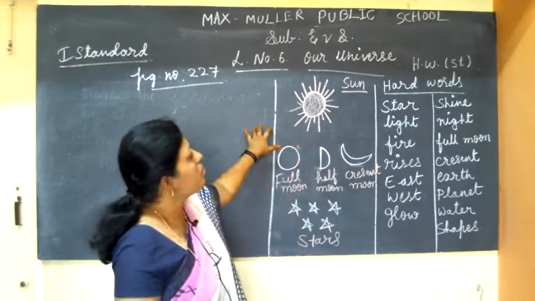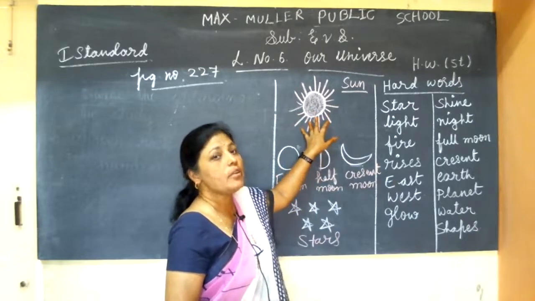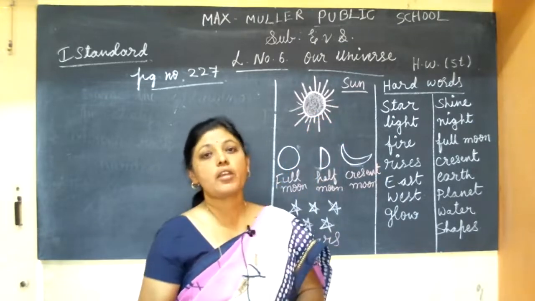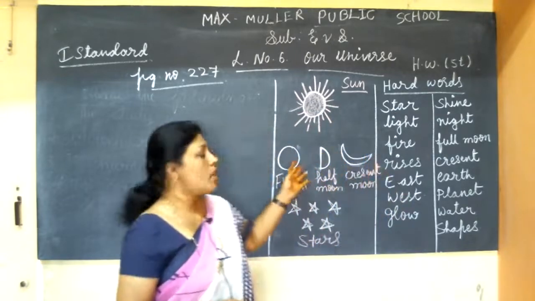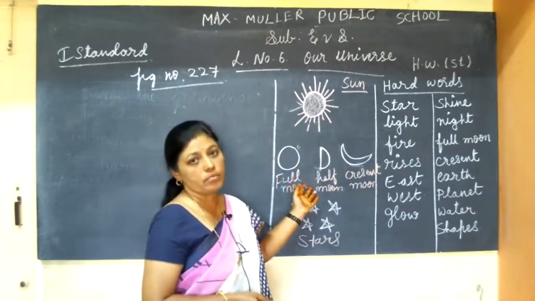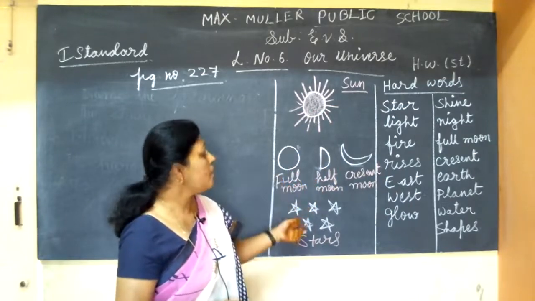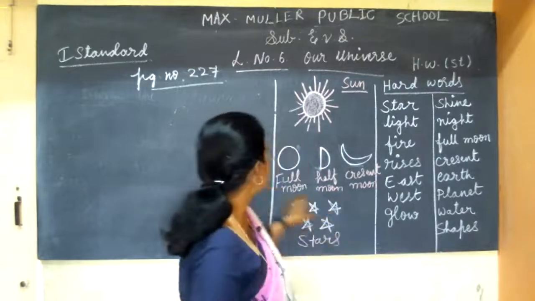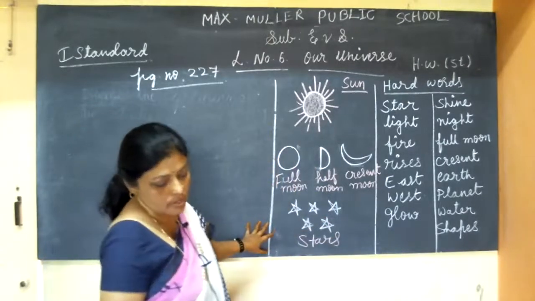During the daytime, we will see the sun. At that time we are doing our work, we are playing, and we finish everything, isn't it? At night, we will see the moon and stars also. So let us see details about the sun, moon and stars.